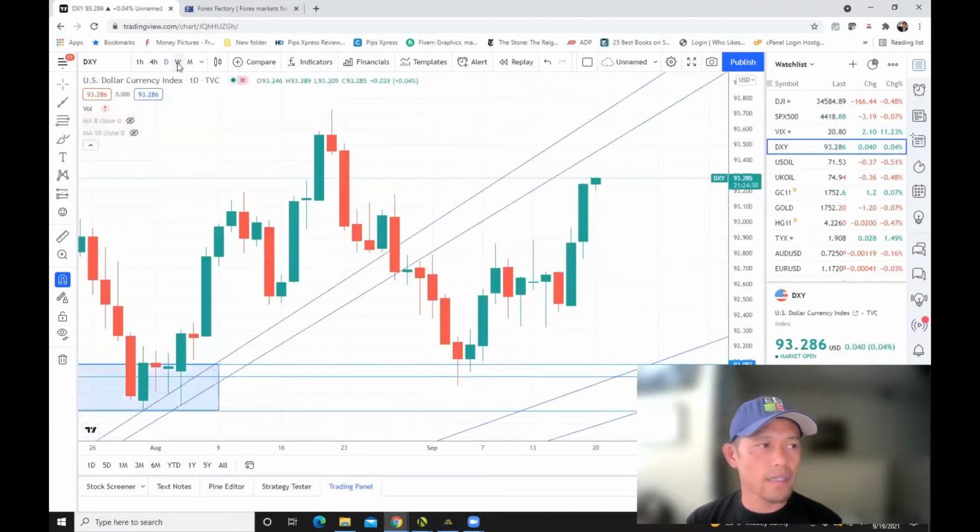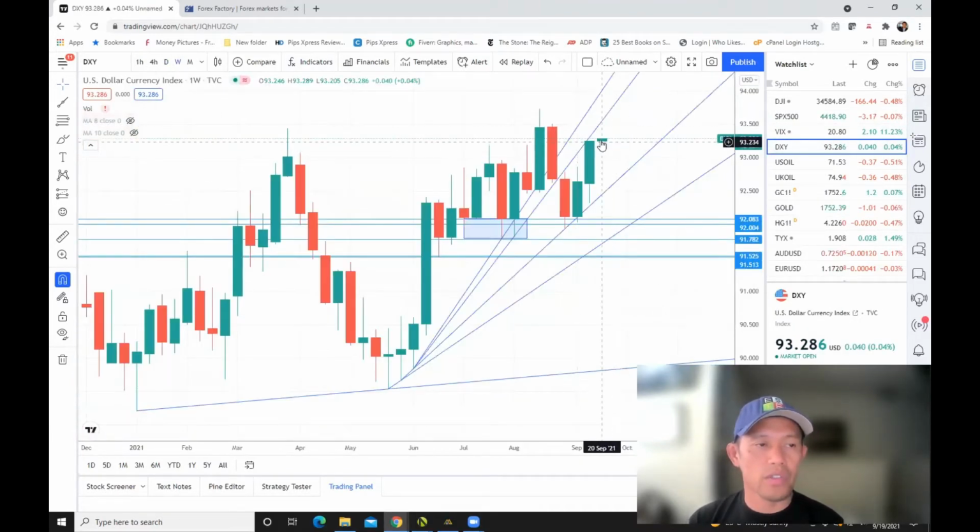Dollar index, on the other hand, was very bullish. So I have no doubt that it's going to go to around the 93.50. Question now is, can they break out at 93.729?